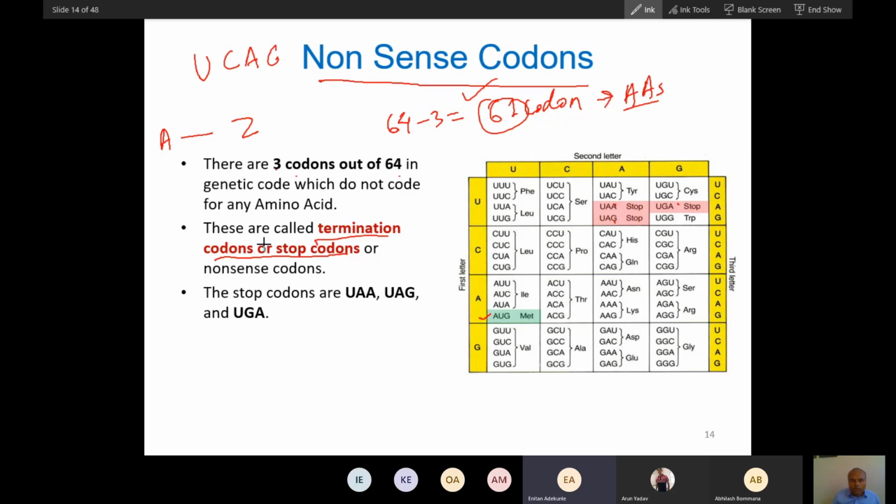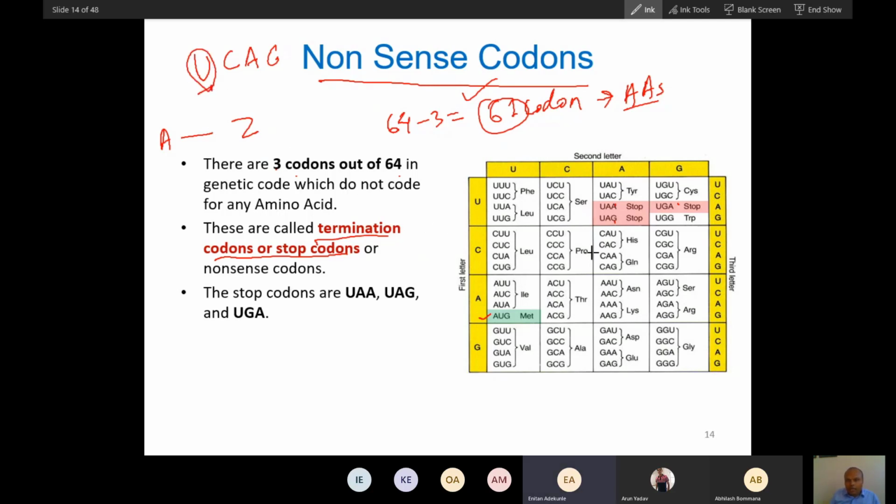It is not G. Isn't U the last letter among them all? Yes, U is the last.